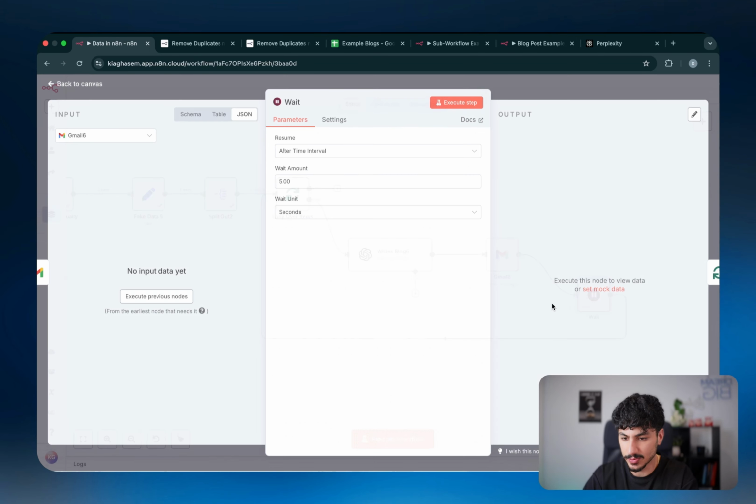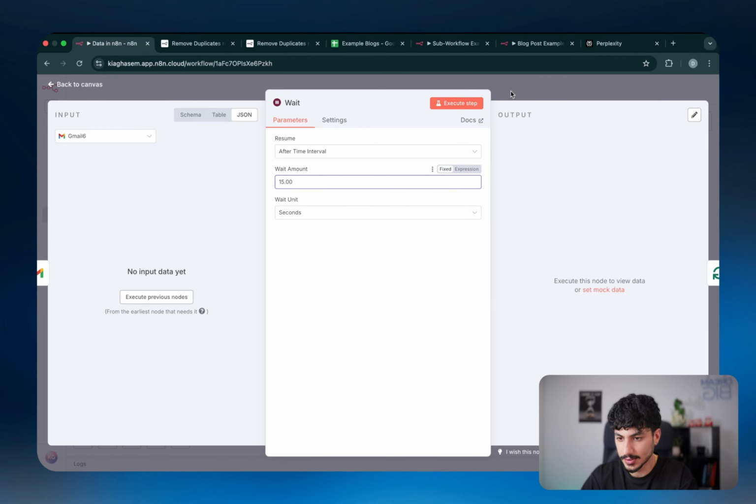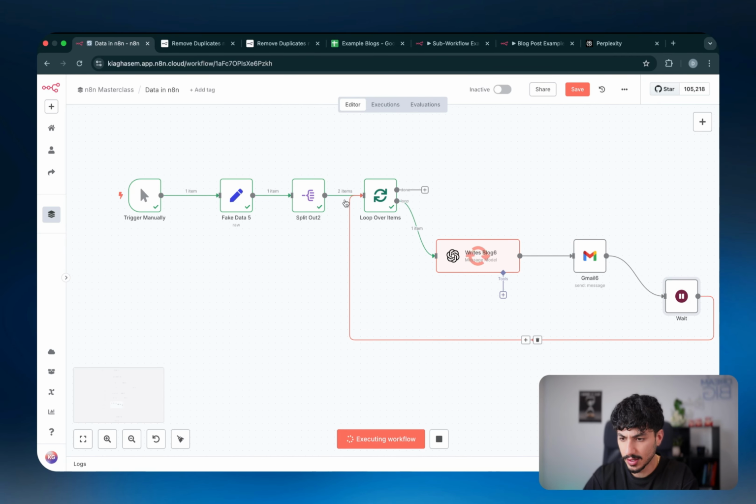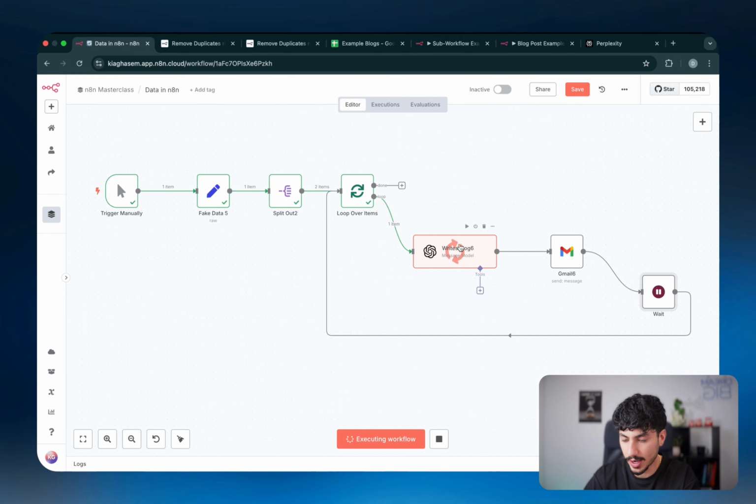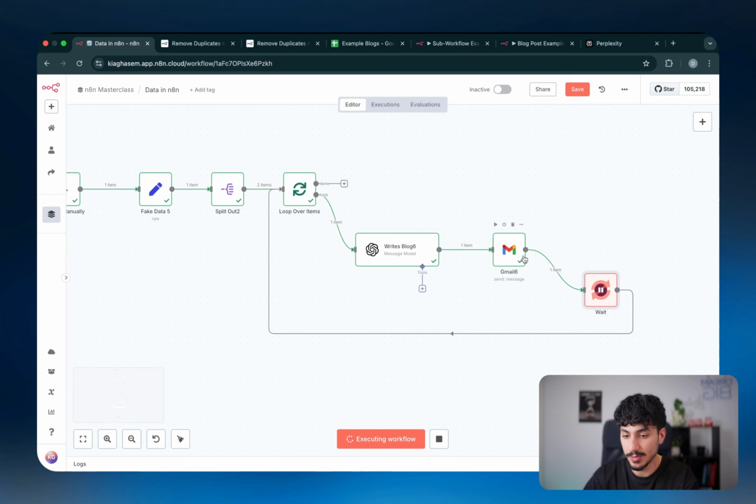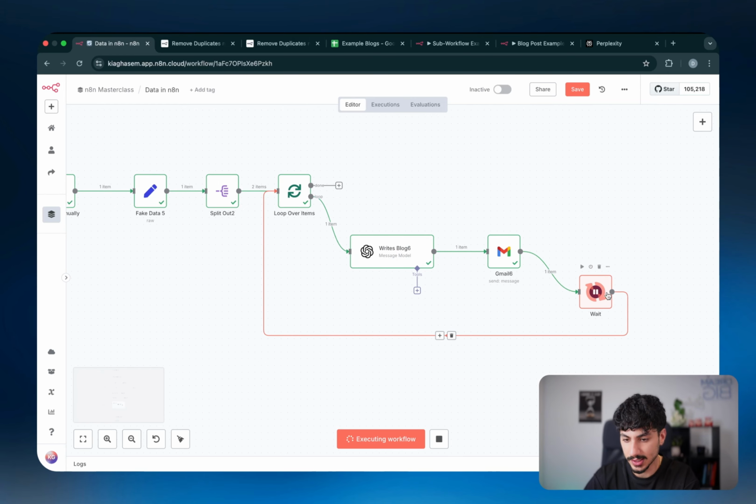I can actually show you guys what ends up happening. So let's do a 15 second wait, and then let's run this. As you can see, 2 items come in, 1 item gets chosen, passes that 1 item to the OpenAI node, which then creates a blog and then sends an email to me with the completed blog. And then it waits. So right now, as you can see, the wait node is spinning. It's going to wait until 15 seconds completes. And then once these 15 seconds complete, it goes back into the loop over items node, which it just did, comes in with the second item, which you can see now here, goes back into write blogs and continues on.